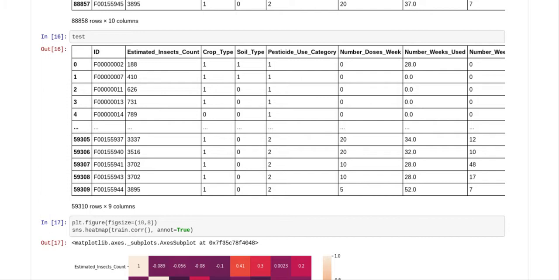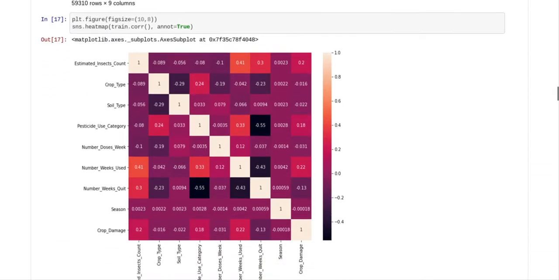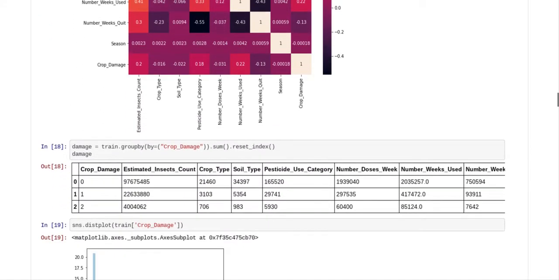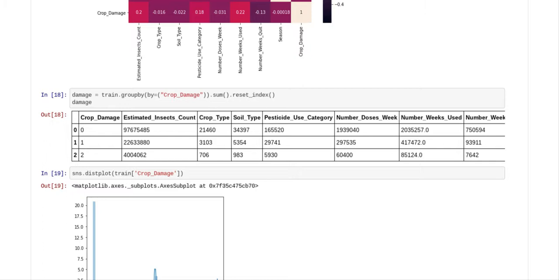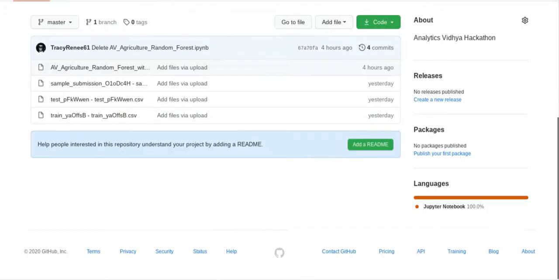which we're not going to be using for computation. What I did here was I gave you a heat map so you can see how the crop damage relates to the other variables, because your crop damage is your Y variable and everything else except for the ID encompasses the X variables. So now what we did was we did a group by. So we wanted to see how the damage related to all the different variables. And so we did a group by with all the different variables.